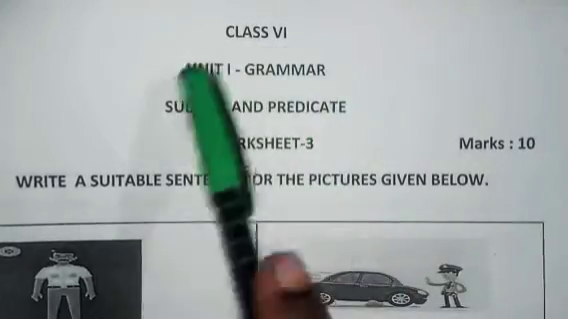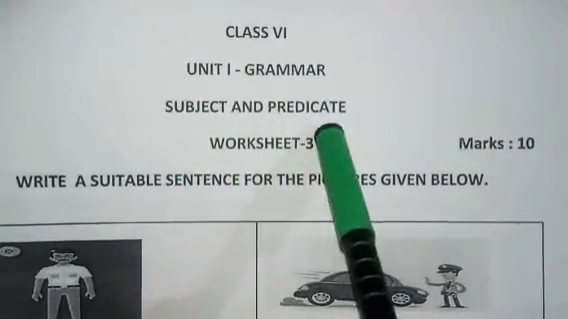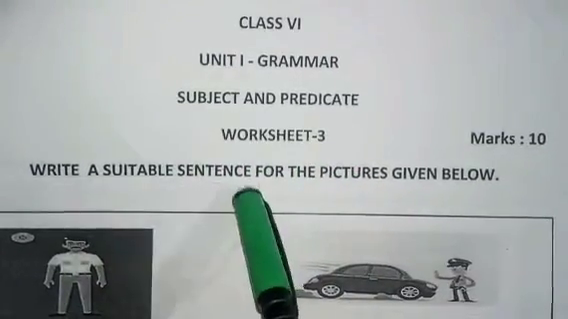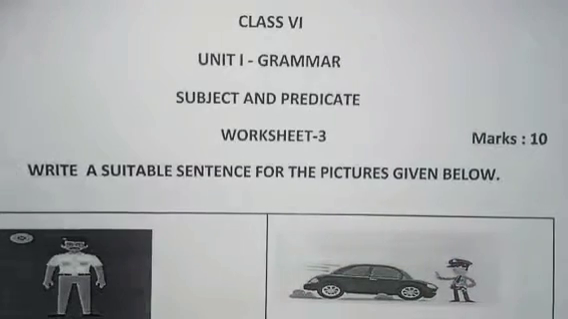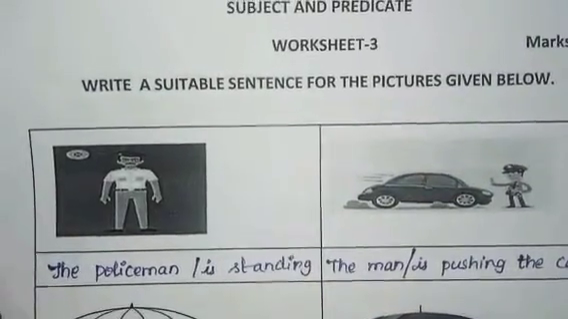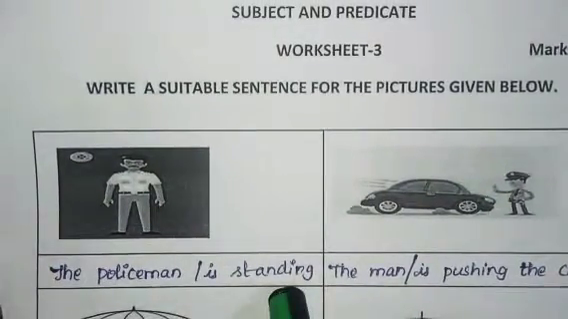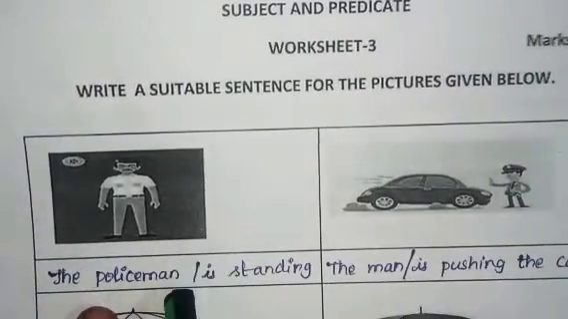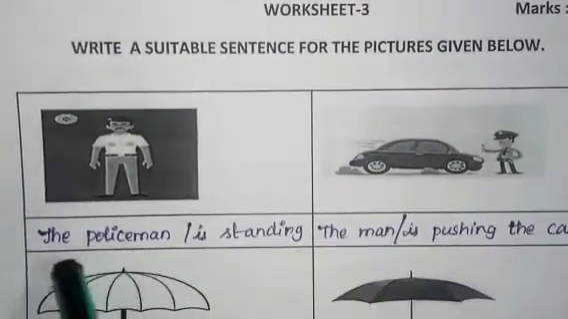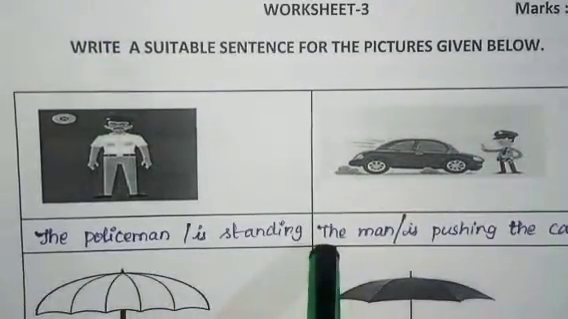Next, Class 6 Unit 1 grammar, subject and predicate, worksheet number 3. We have to write a suitable sentence for the pictures given below. They have given the pictures, and we have to separate subject and predicate with a suitable sentence. First, what does this picture say? The policeman is standing. This dash came because we are separating subject and predicate. So the policeman is the subject, is standing is the predicate.